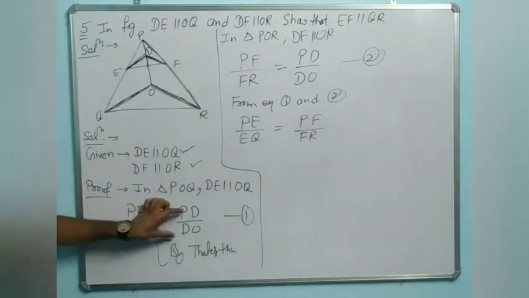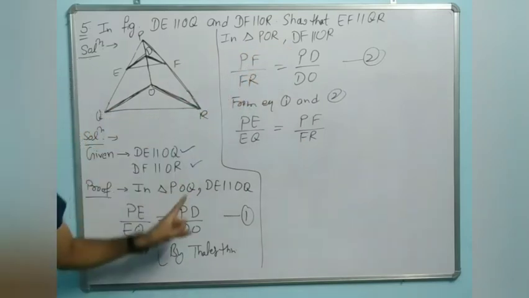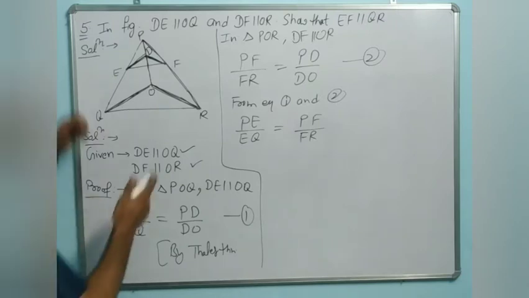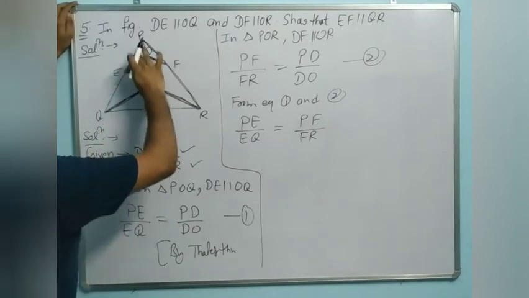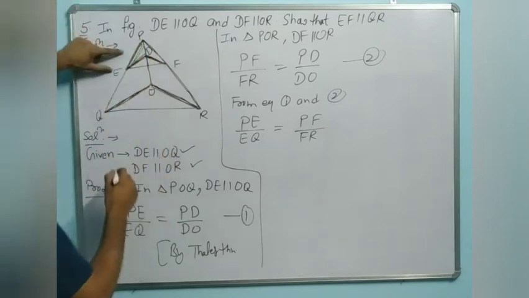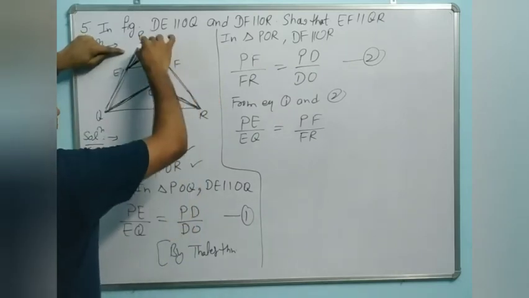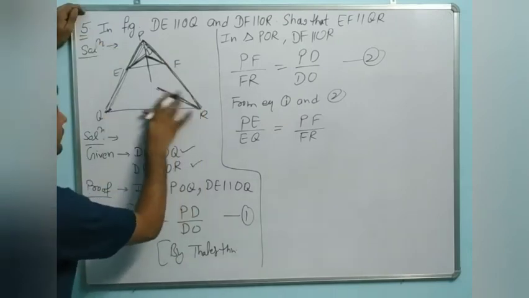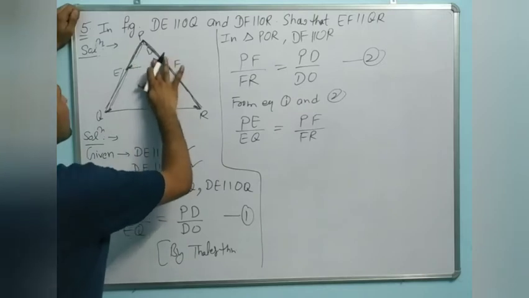It is equal to PD upon DO. It is also PD upon DO. It means they are also equal. So now we say that PE, where is PE, dear? PE here. PE upon EQ, PF upon FR. It means in this triangle, dear, here you can observe that.